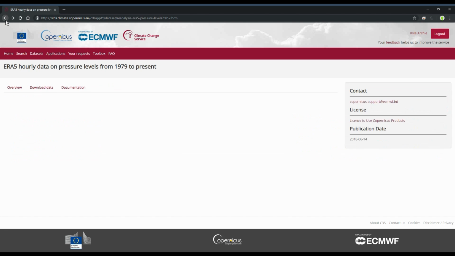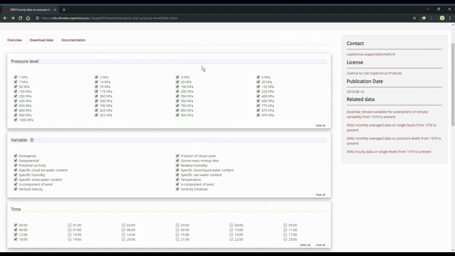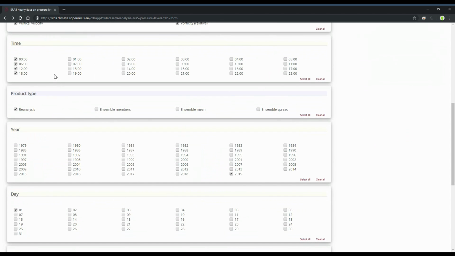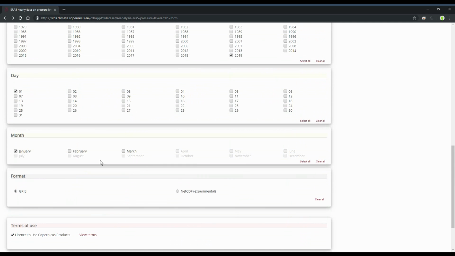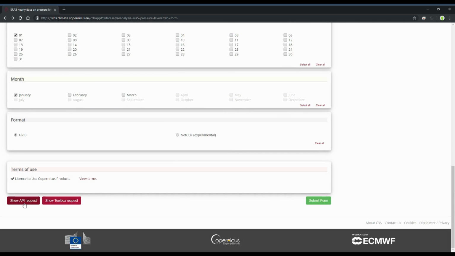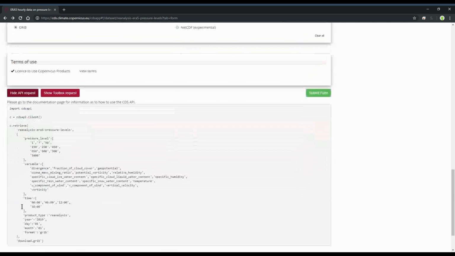So if I go back, I can go in and put together a simpler request. So say just this column. And yeah, I might want these times a day. Sure, this is a fine date to choose. I can click this show API request.